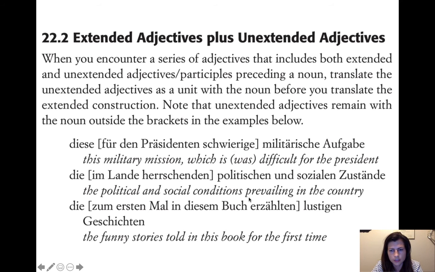Political and social conditions prevailing in the country, or that prevail in the country. Okay, it's that dominate, herrschen we had before, right? That prevail in the country, that exist in the country, that dominate in the country. Okay, let's look at this one. Let's just ignore the construction real quick. Die lustigen Geschichten, the funny stories. So that's the first part you translate, right?